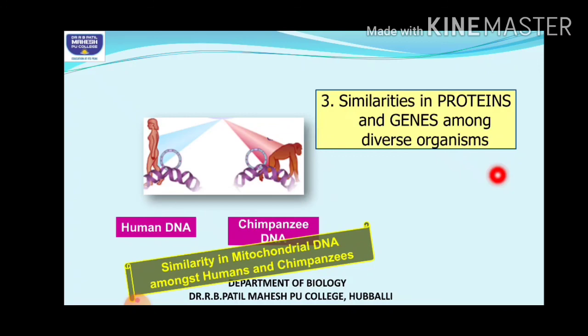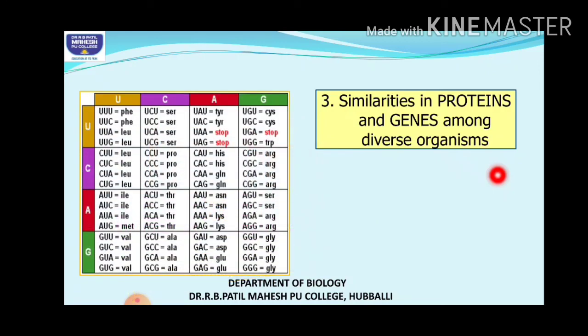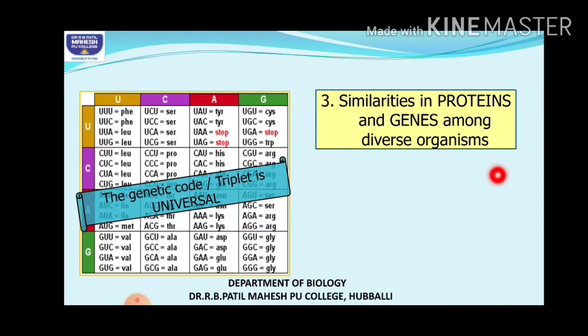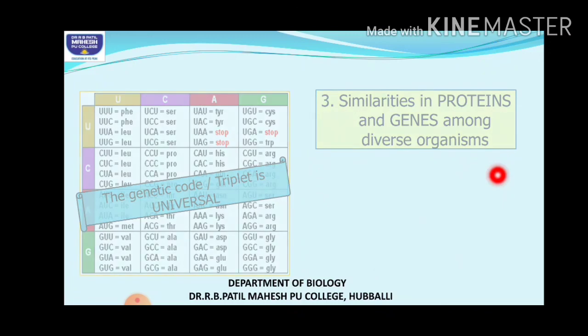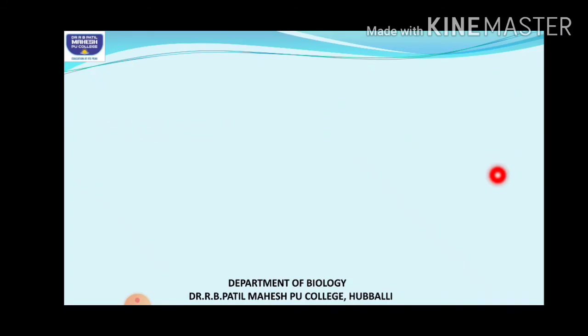That suggests a common ancestry. Then also in the genetic code, you know that all organisms show a genetic code which is triplet and universal in nature. That suggests that all living organisms have come from a common ancestry.